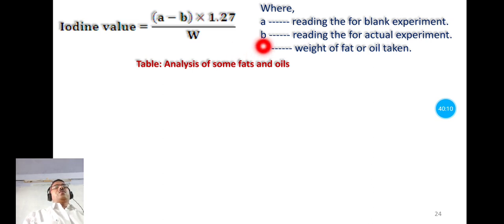B, small letter b, is the reading for the actual experiment, means here fat and oil is used. It is also called a back experiment. And W indicates the weight of fat or oil taken. So by using this formula we can calculate the iodine value of given fat and oil.